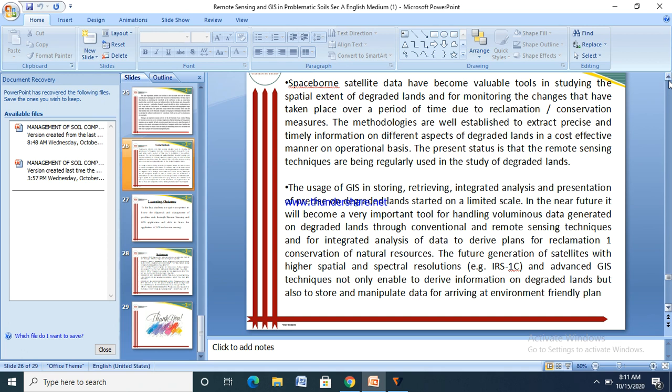The usage of GIS in storing, retrieving, integrated analysis and presentation of precise information on degraded land has started on a limited scale.